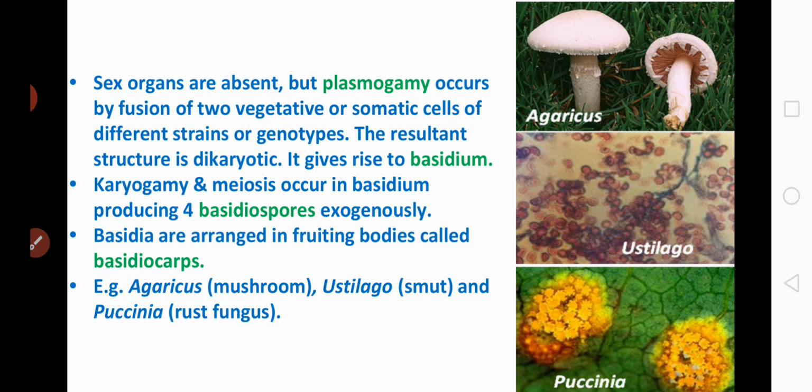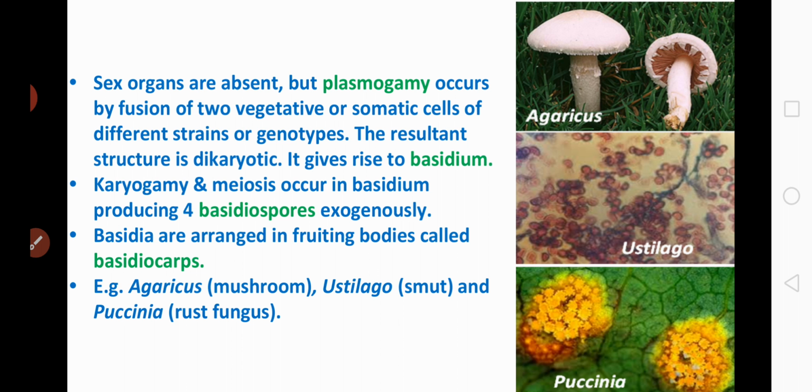So usually here the sex organs are absent, but plasmogamy takes place. What is the meaning of plasmogamy? It is the fusion of protoplasm, right? So here the two vegetative or somatic cells of different types fuse together. As a result of this, it produces a dikaryotic structure, and this structure produces the basidium.